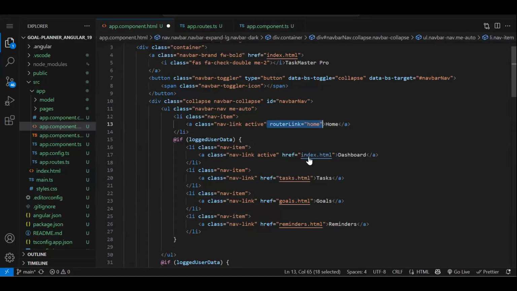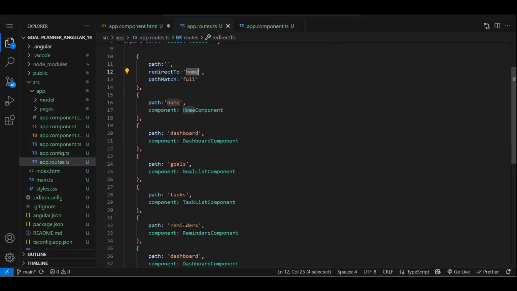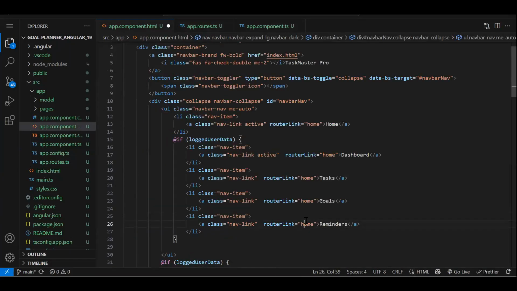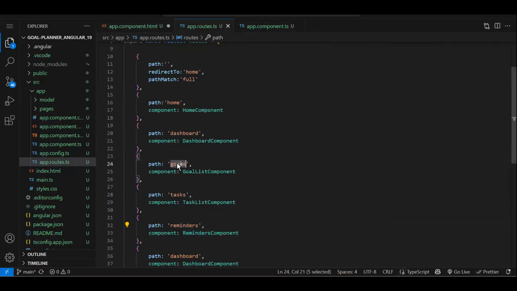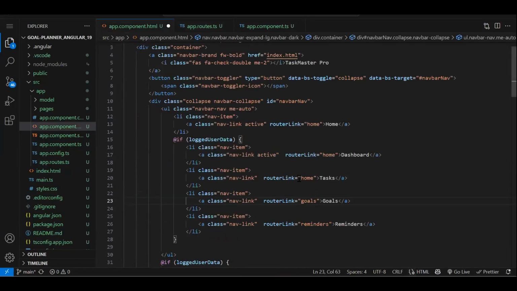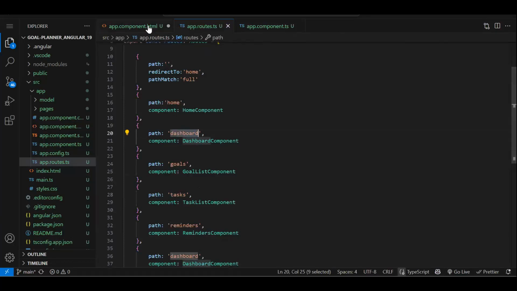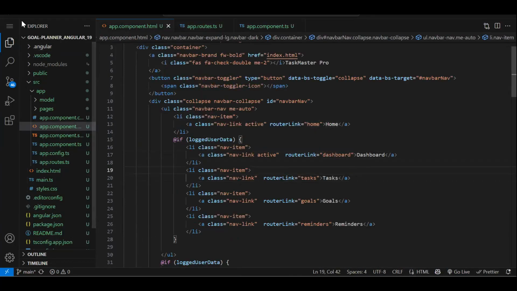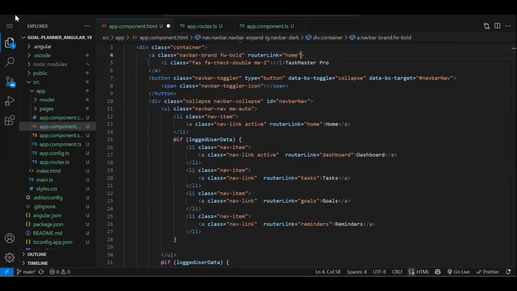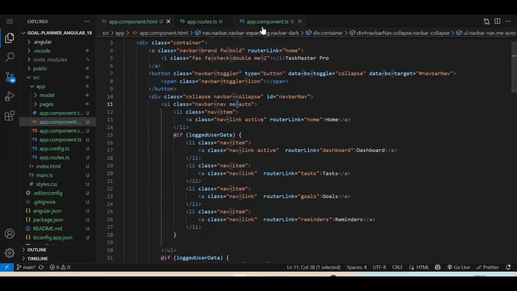Fine. Let me just copy paste quickly, then we will rename. We just have to change our route name. Reminders. Then goals. Task. Whatever the route name you have, that you have to provide over here. Then finally dashboard. Fine. Let's quickly test it also. Again, over here also, let's go with home. We should not have href anywhere inside our Angular application. Let's save.